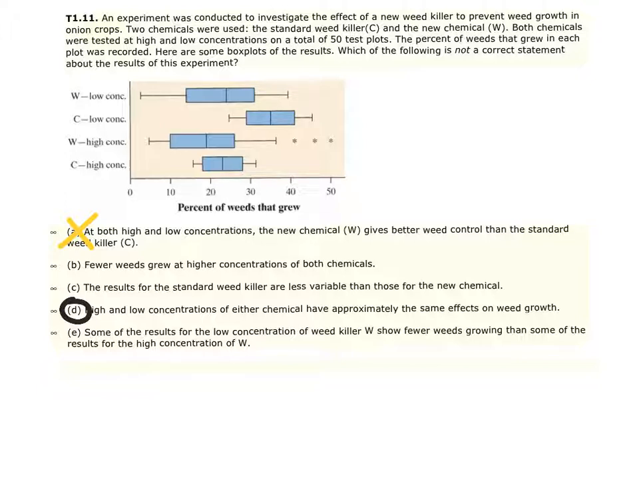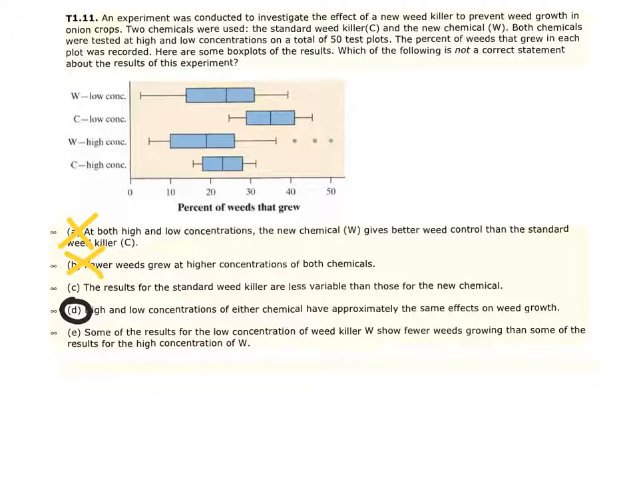How about the old chemical? The median of the lower concentration was about 35, and then the higher concentration was about 22. We can tell the maximum by far supports that to be a true conclusion. Therefore, we would say it can't be letter B.